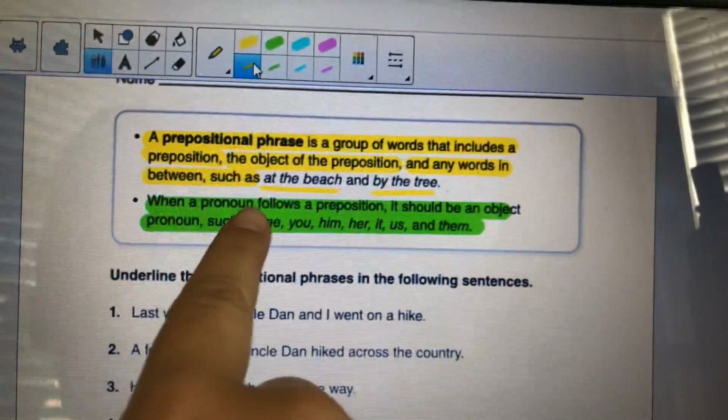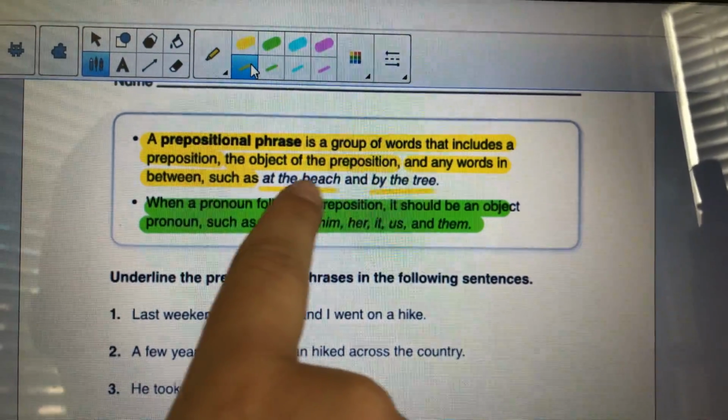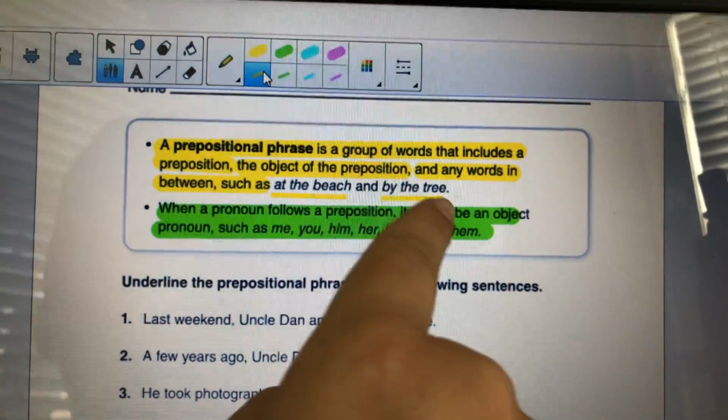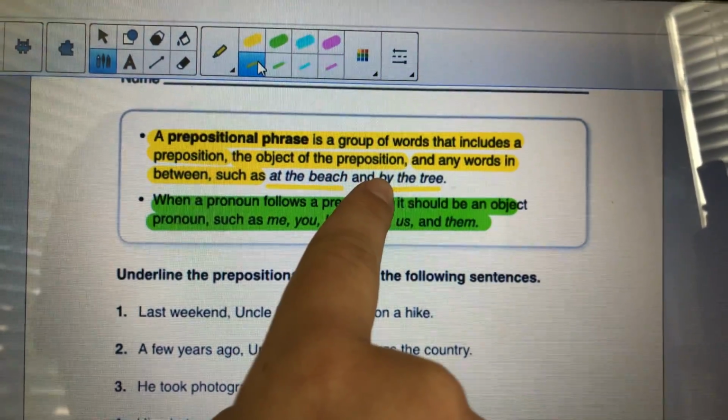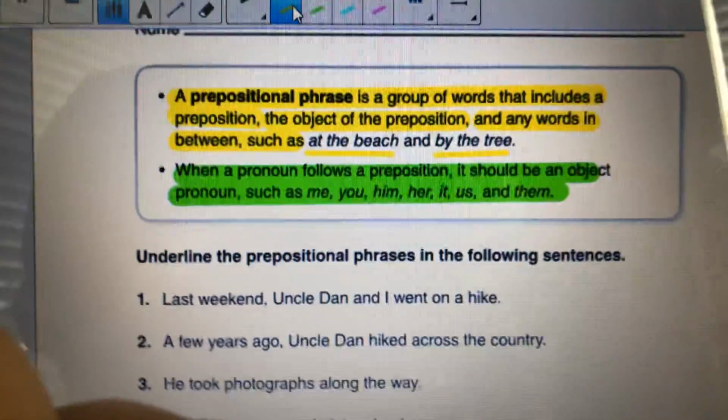Here are some examples. At the beach. At is the preposition, beach is the object, the is in between, an adjective. By the tree. By is the preposition, tree is the object, again, the in between.